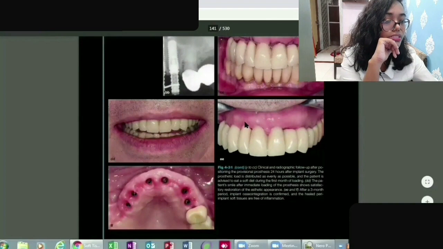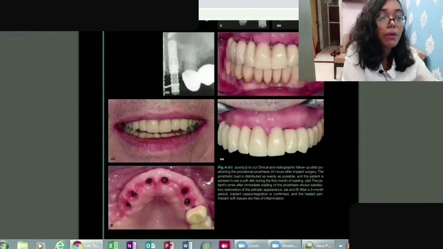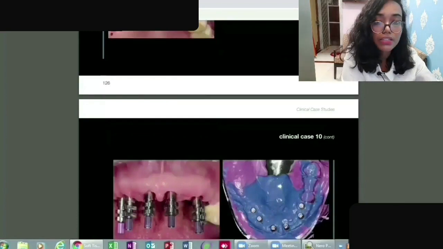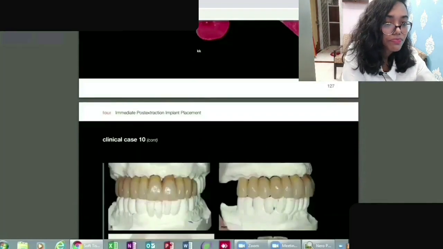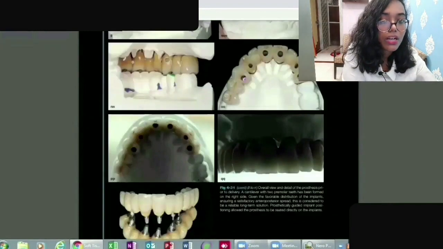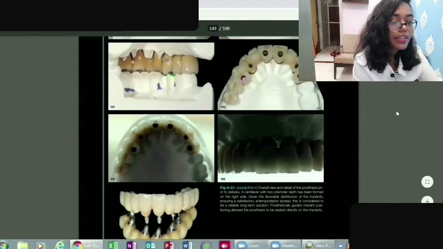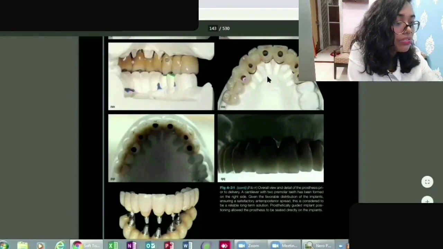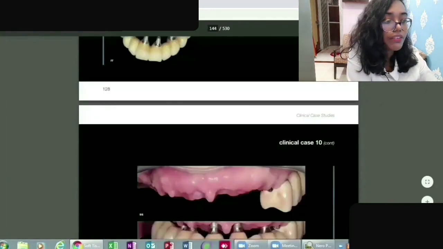In this image you can see how it looks like once you have done the immediate implant placement for multiple teeth in the maxillary quadrant, that is, my maxillary arch, sorry. And moving forward, here they have taken the impression, and so here comes the prosthodontic work. You can see how they have done the overall detailing of the prosthesis. Here you can see how beautifully they have done.